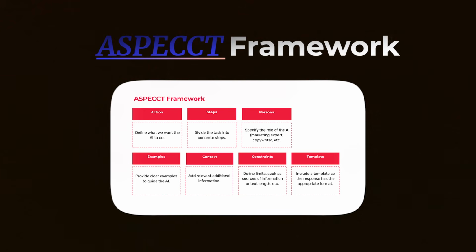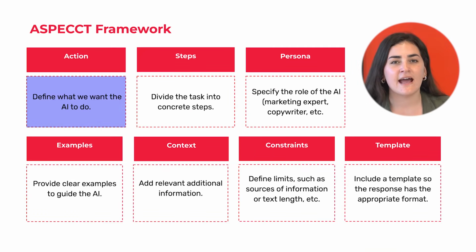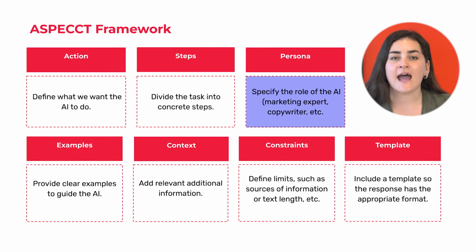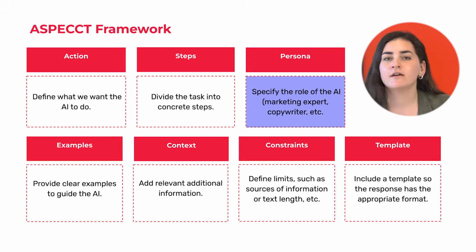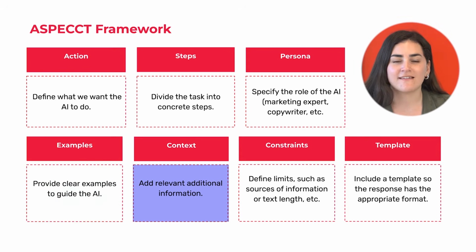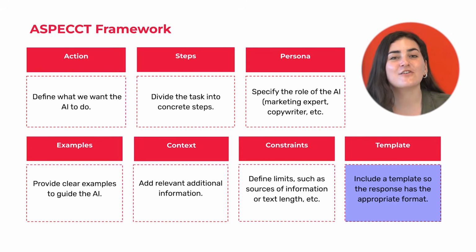1. ASPECT. This framework is ideal for detailed and structured prompts. It's divided in action, define what we want the AI to do. Steps, divide the task into concrete steps. Persona, define the role of the AI, expert in marketing, copywriter, etc. Example, provide clear examples to guide the AI. Context, provide additional relevant information. Constraints, define limits for the source of information or the length of the text. And template, include a template so that the answer has the right format.